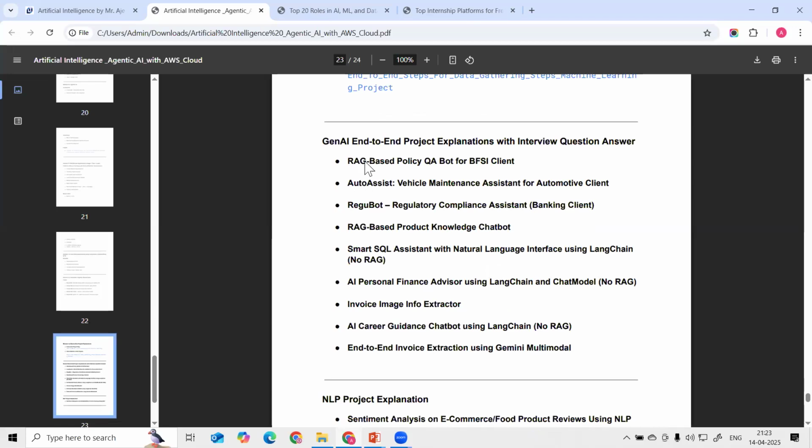So these are some of the projects: a RAG-based policy question-answer bot for the BSF client, and a vehicle maintenance assistant for the automotive client. These are the different projects. A RAG-based product knowledge chatbot we are building. Then smart SQL assistants, then AI personalized finance servers using LangChain and a chat model. Invoice-based image info extractor, AI career guidance chatbot using LangChain, and end-to-end invoice extraction using the Gemini model.